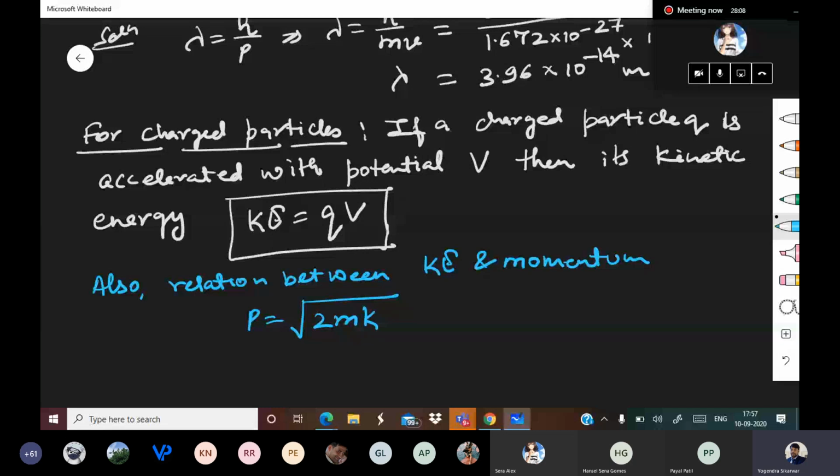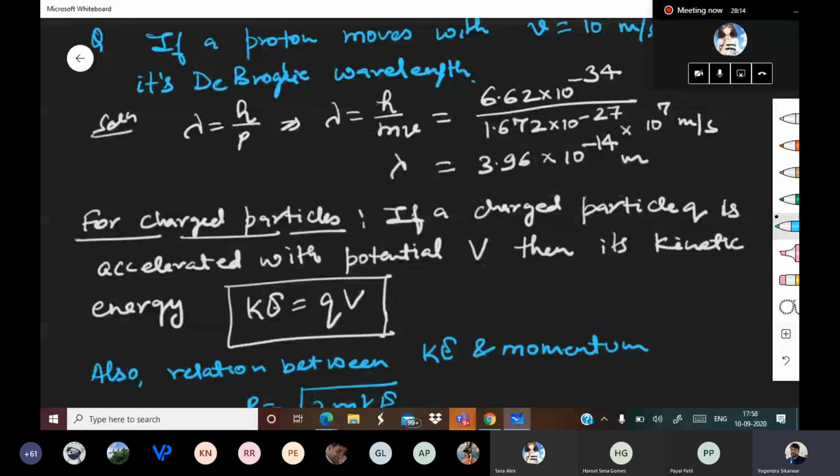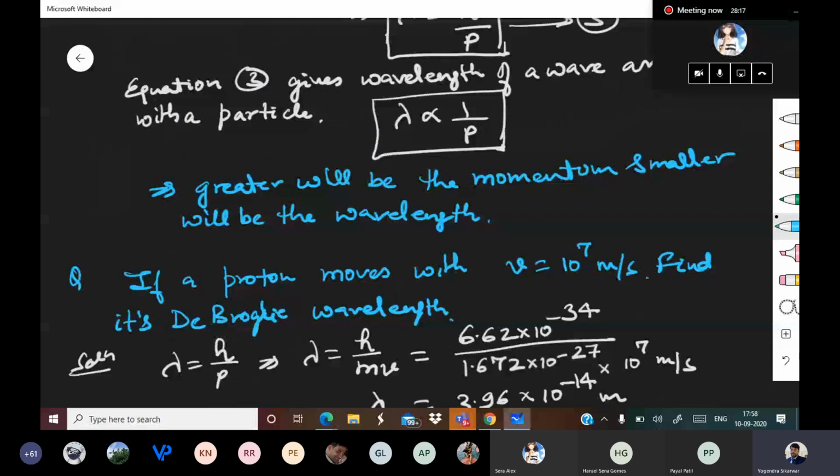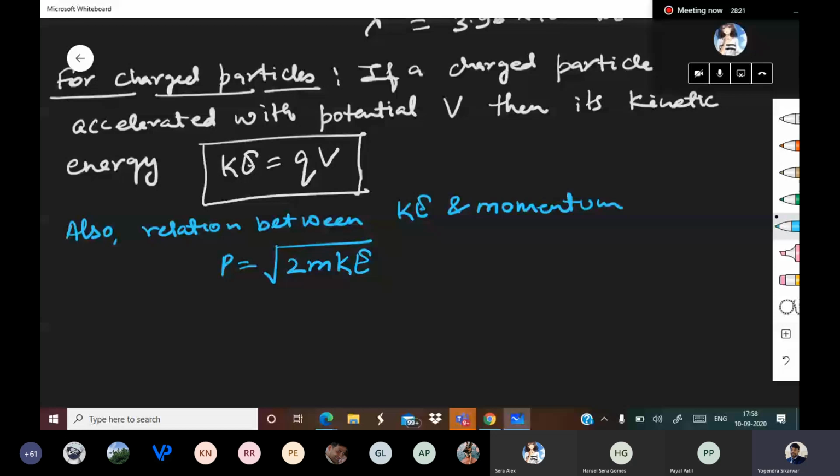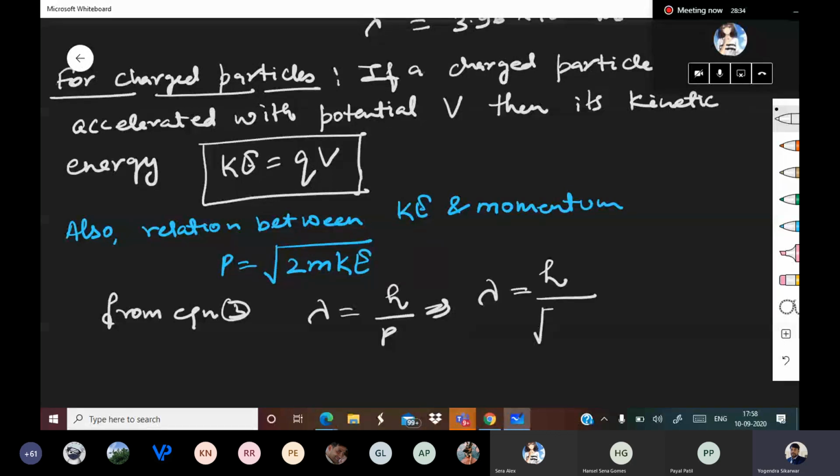So from equation 3, lambda is equal to h upon p. So lambda is equal to h upon under root of 2m KE. Let us call this equation number 5 and the earlier one 4.